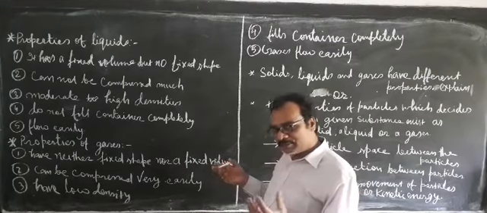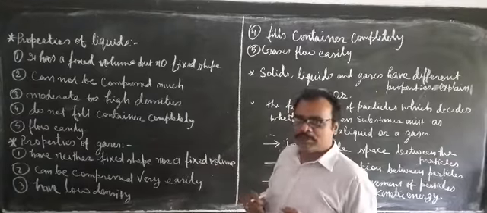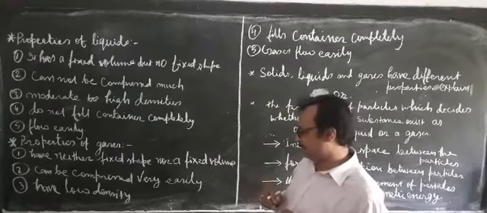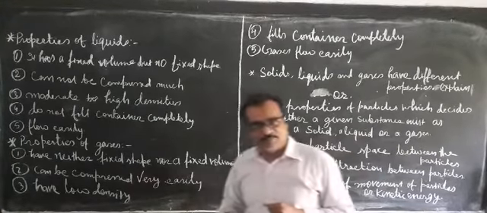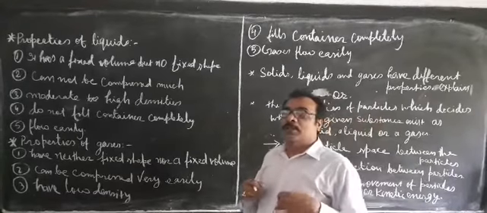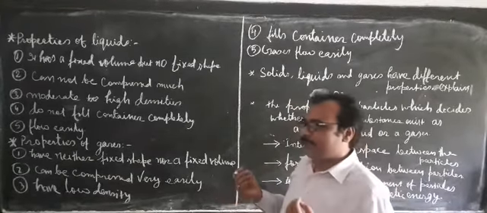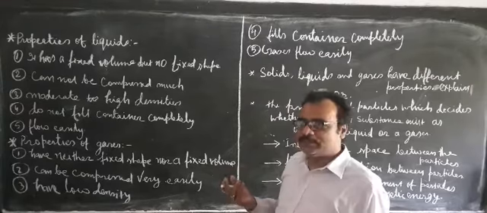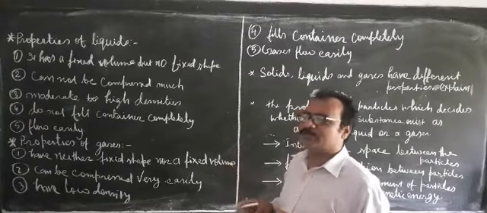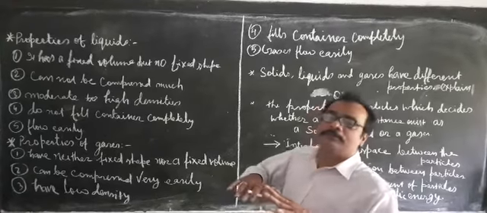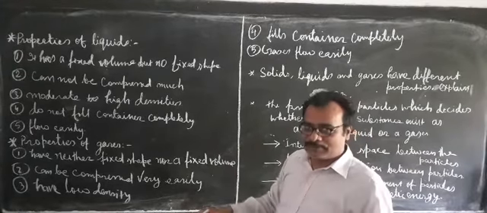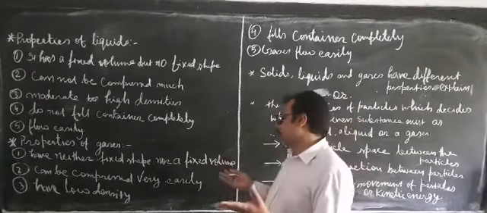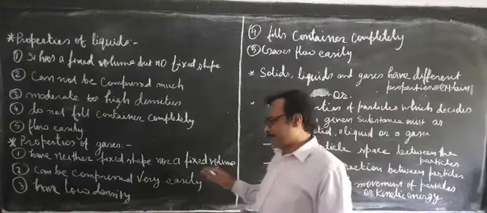Because the force of attraction is very less, it has variable interparticle space, so it will have variable volume according to the volume of the container, and it will not have a fixed shape. The particles are free to move because the force of attraction is negligible. So whatever entire space is available in the container, that container can be filled. Whatever the shape of the container is, that would be the shape of the gas. What would be the volume of the gas? Well, the volume of the gas would be the same as the volume of the container.